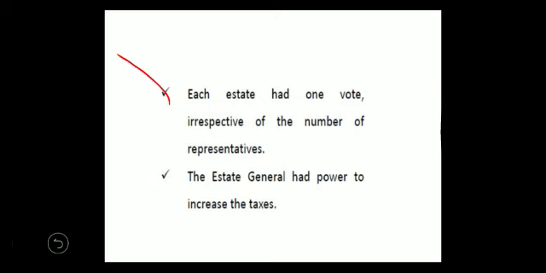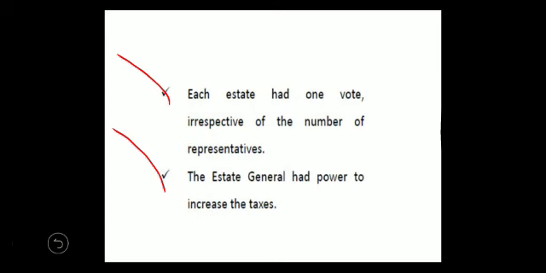Second, the Estates General had the power to increase the taxes. Listen carefully: the king all alone could not decide to increase the taxes.